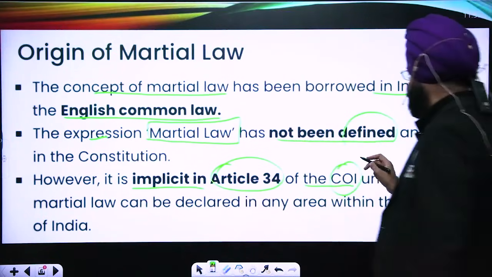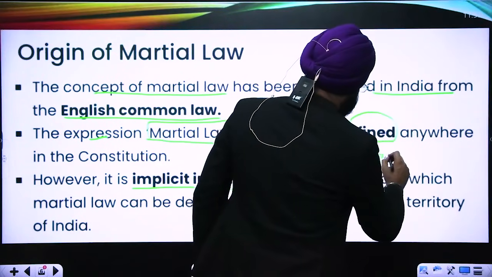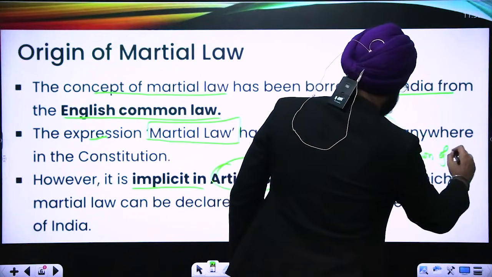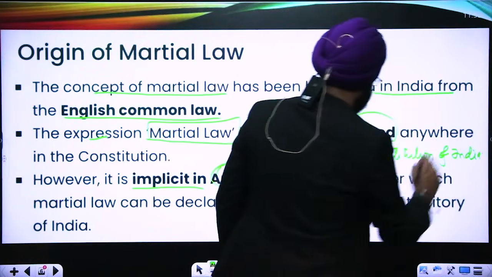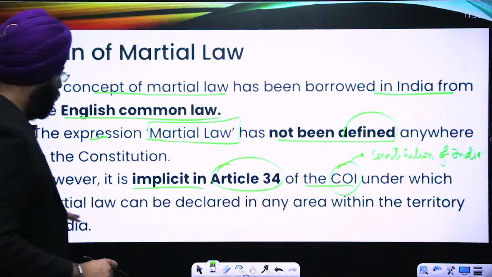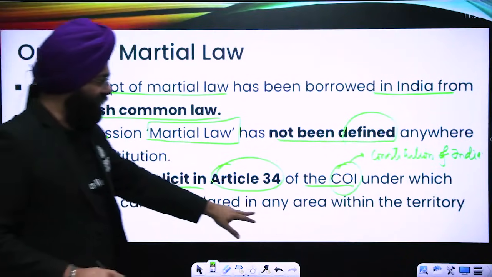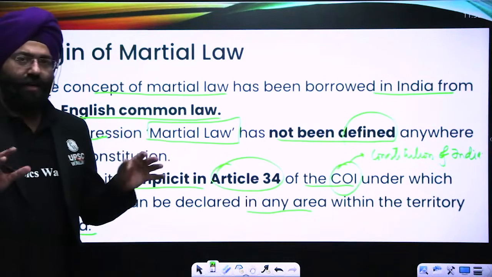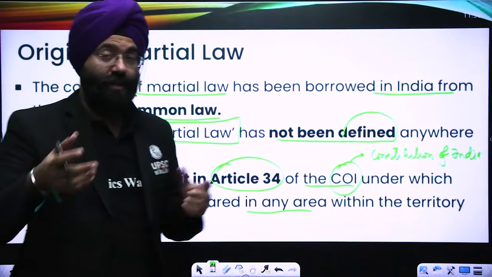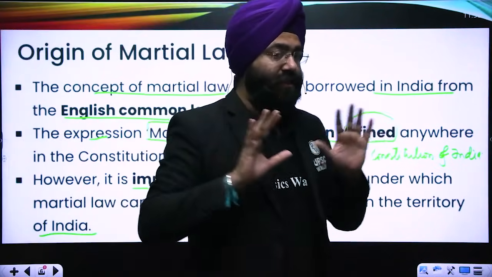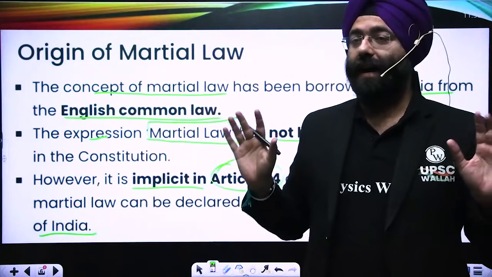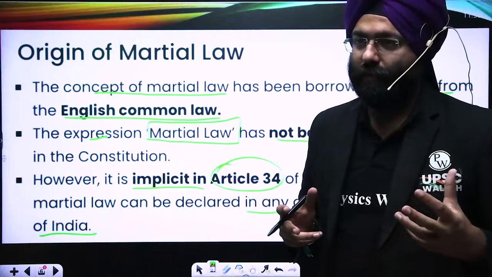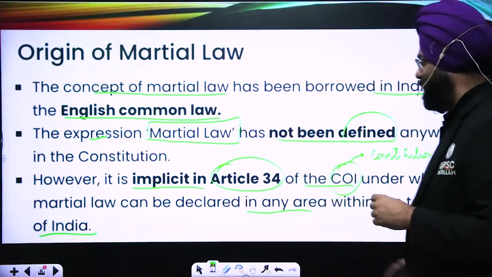COI is basically the Constitution of India, under which martial law can be declared in any area within the territory of India. So we know one thing: martial law is mentioned in the Constitution in Article 34, it is not defined in the Constitution, and along with it, please understand that it is taken from the British common law. That is a basic parameter that we see over here.